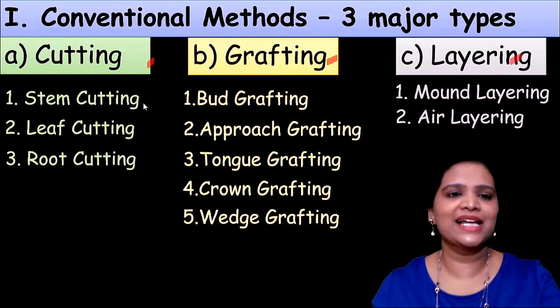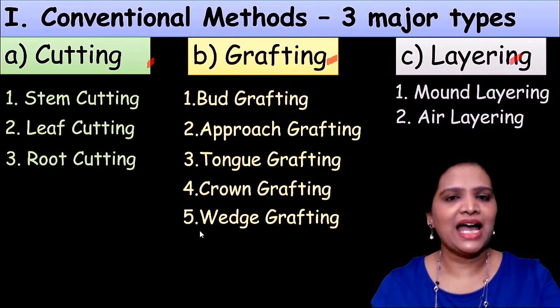Cutting can be classified into stem cutting, leaf cutting and root cutting. Grafting can be classified as bud grafting, approach grafting, tongue grafting, crown grafting and wedge grafting. Layering can be classified into mound layering and air layering.